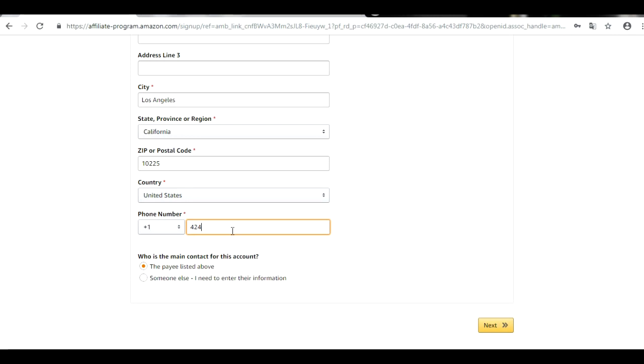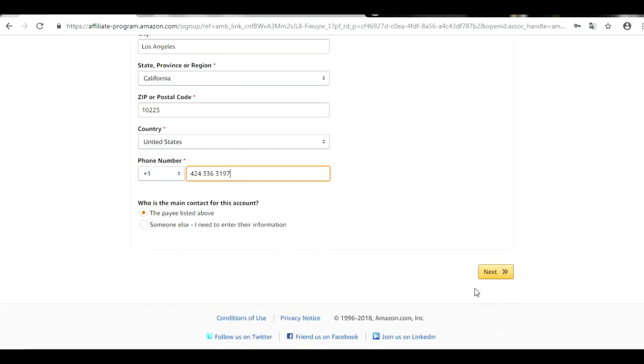There are different kinds of services which let you get this number, because sometimes for some reason the Amazon affiliate program will not accept people from Africa or maybe from other countries which are far from the United States of America. You must use a USA phone number. This is really important, guys. So I provide this right here and I will click Next, guys.